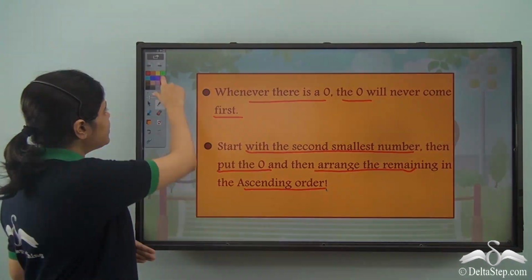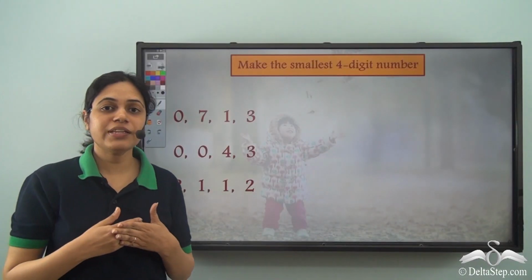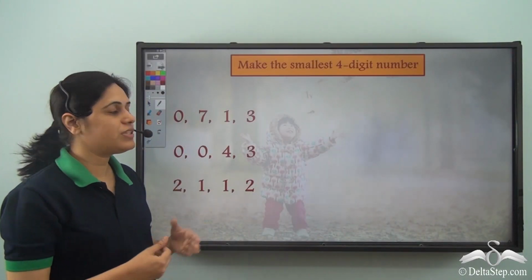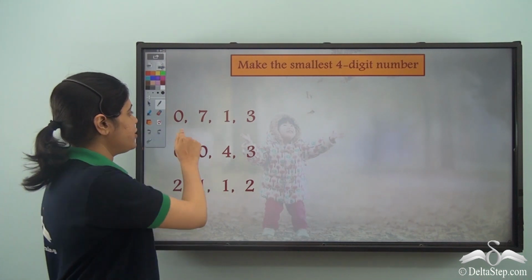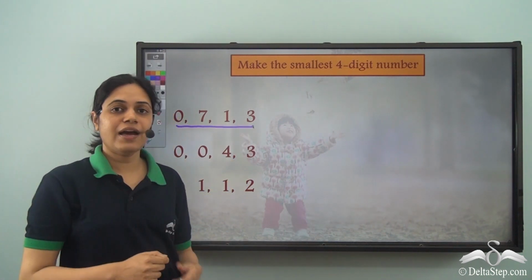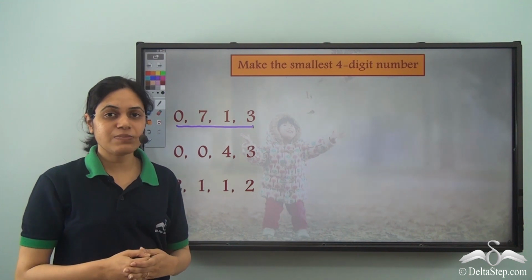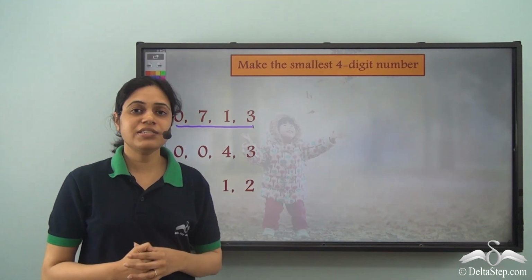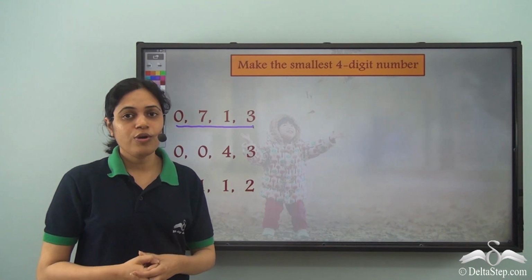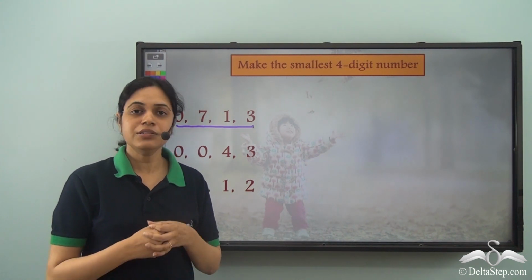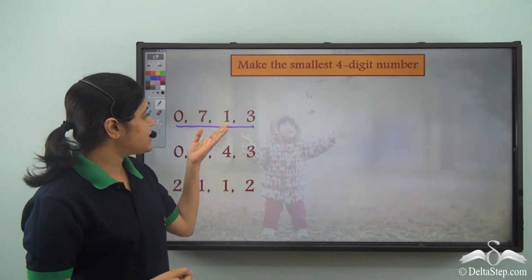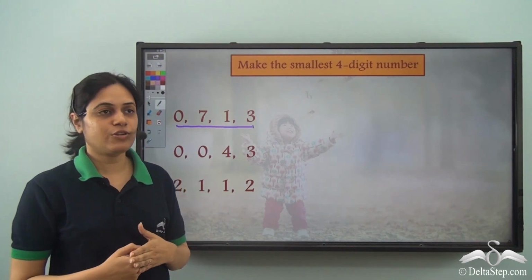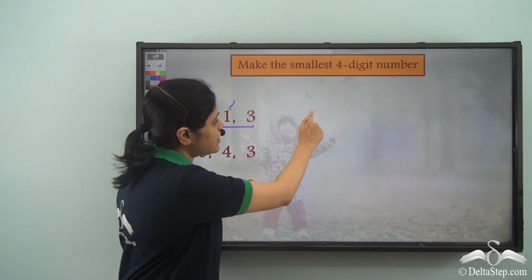What do we mean by this? Suppose we need to make the smallest 4-digit number from these digits. I have 0, 7, 1 and 3. Which is my smallest digit? 0. But do I write 0 first? No, because then it will become a 3-digit number. So I start with the next digit after 0, which is 1 in this case.